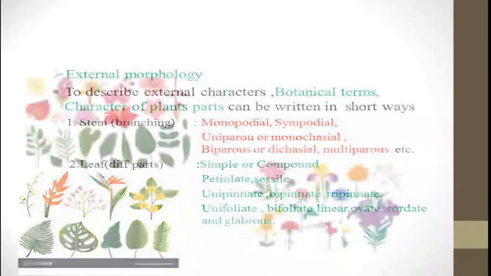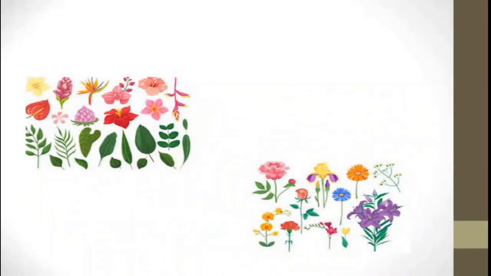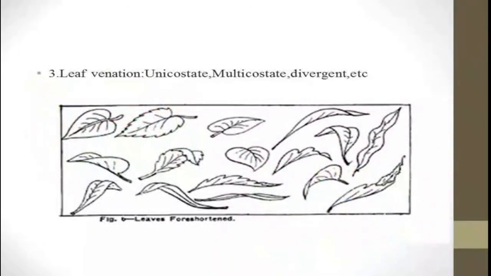Then leaf venation, the veins which are present on leaves, also known as costa. When there is a single one, it is known as unicostate. When the number is more than one, multicostate. Then the running of the veins, whether they meet at a point or are separate from each other, the terms used are convergent or divergent.